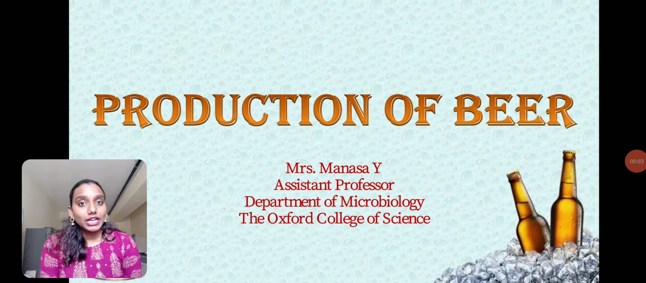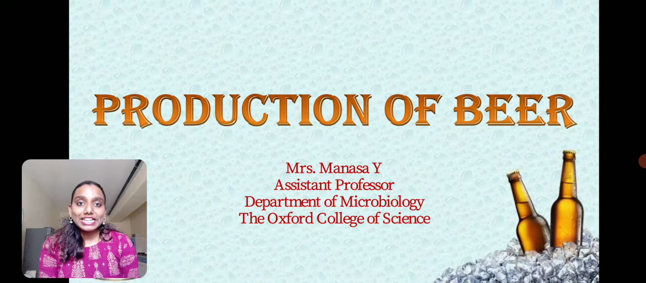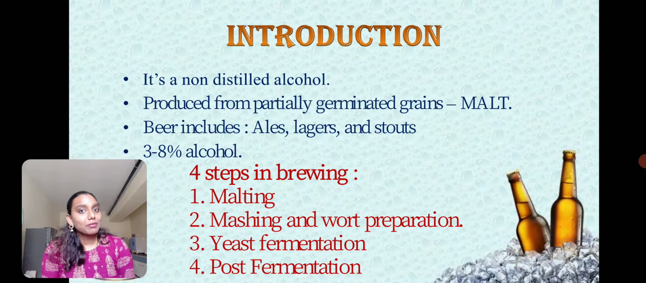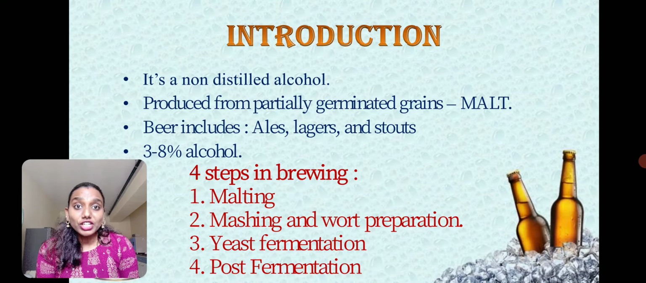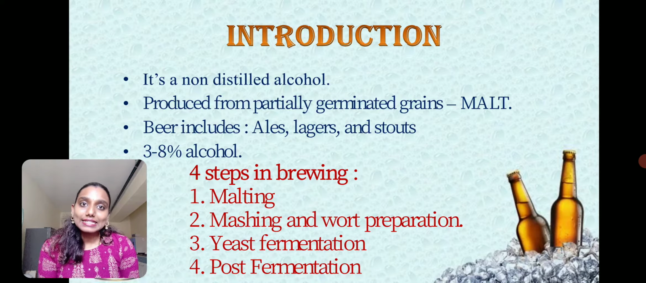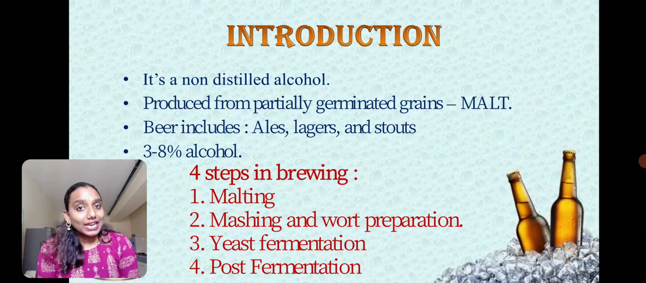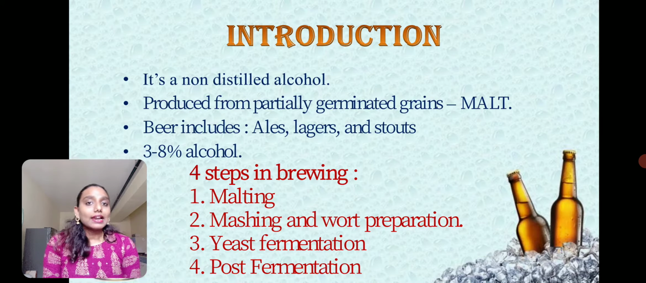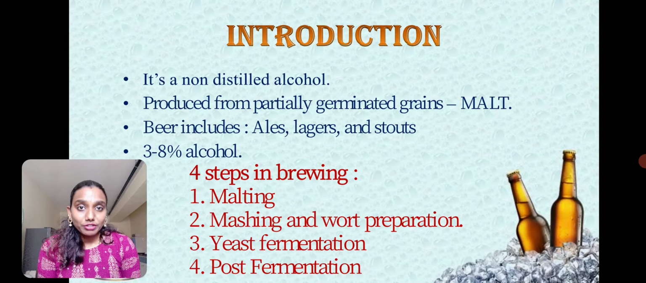Hello everyone, in this video let us learn about the industrial production of beer. Beer is a non-distilled alcohol which is usually produced from partially germinated barley grains. These partially germinated barley grains are called malt. There are different types of beers which include ales, lagers and stouts. Ales and stouts are usually produced from top fermenting yeast and lagers are usually produced from bottom fermenting yeast.